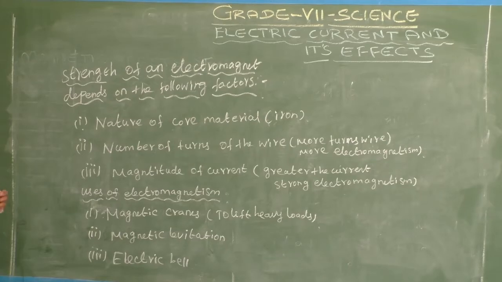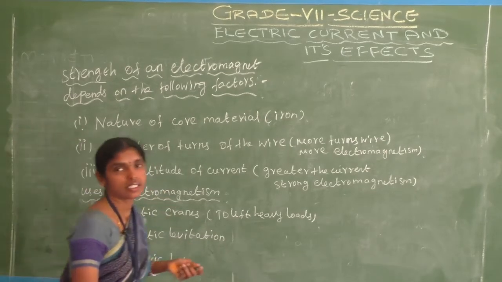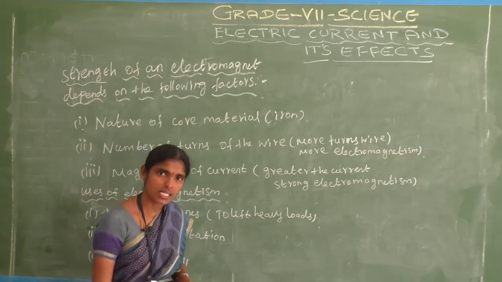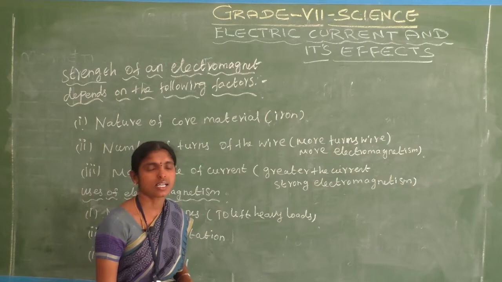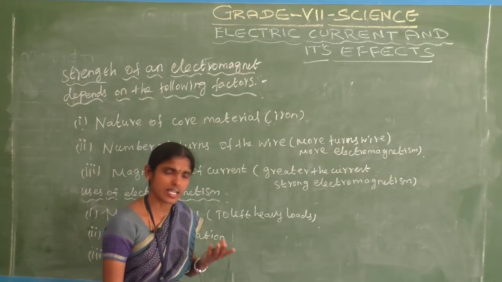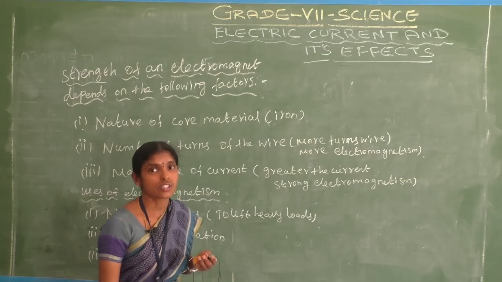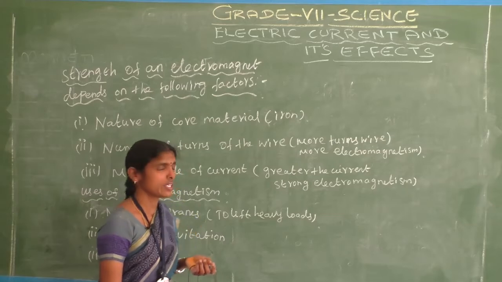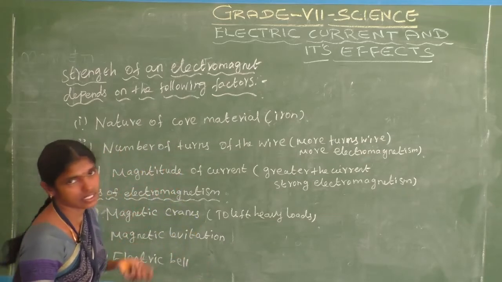See here. Now we make an electromagnet. How do we make an electromagnet? Let us consider one magnetic substance, for example an iron nail. Iron is, by nature of the core material, a very strong magnetic material. So we consider the iron nail.